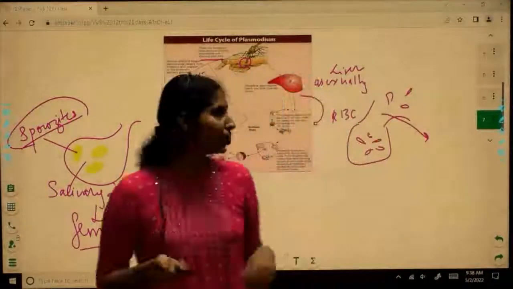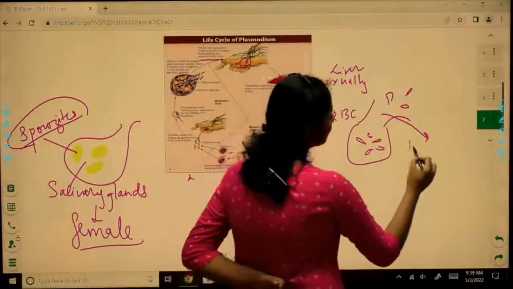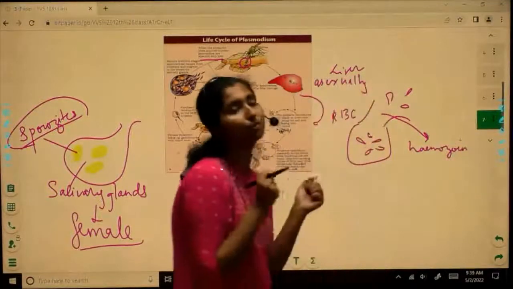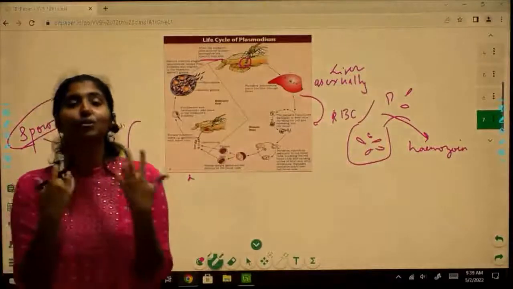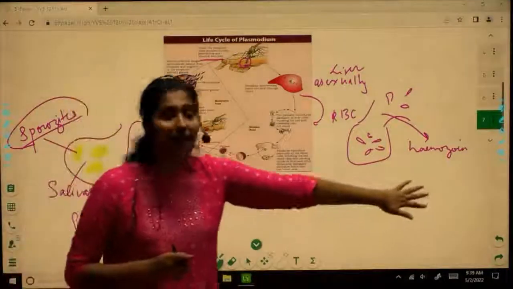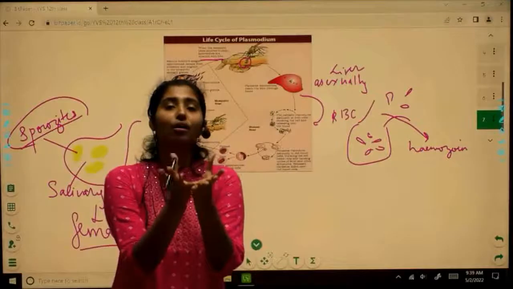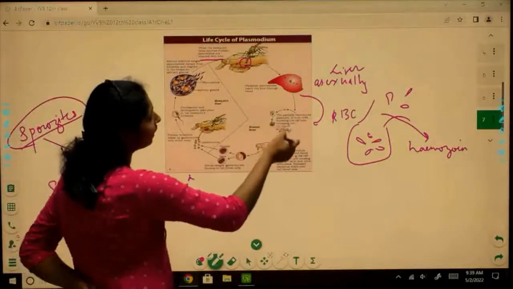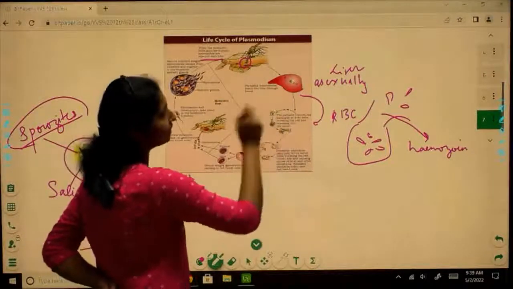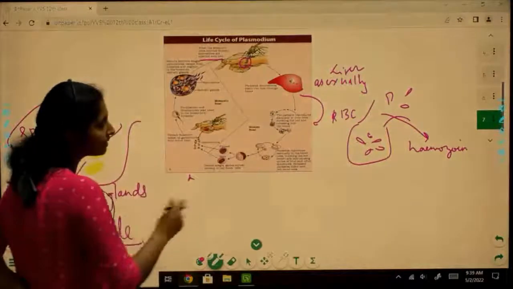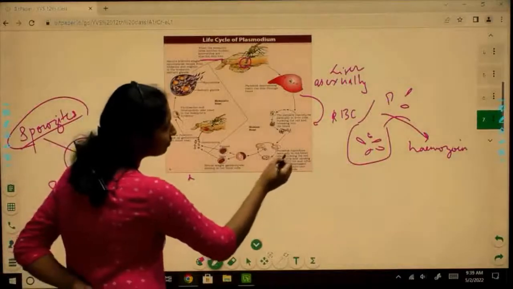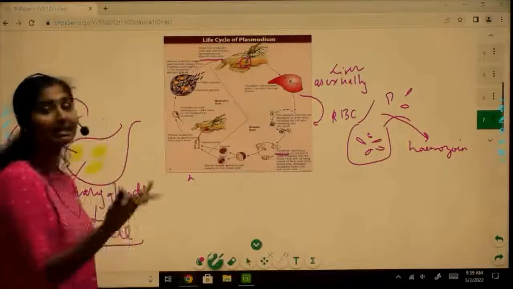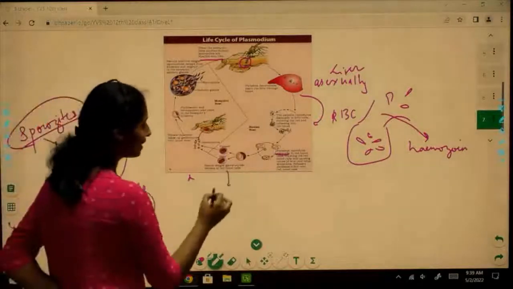This chemical hemozoin is responsible for the chills that you observe. The chills that you get during malaria are due to this chemical that is released on rupturing of RBCs. Okay. So here you can see the parasite will first reproduce asexually in liver cells, then move to RBCs, where it will reproduce asexually for some time and simply increase in number. Next we'll move on to the sexual stage.